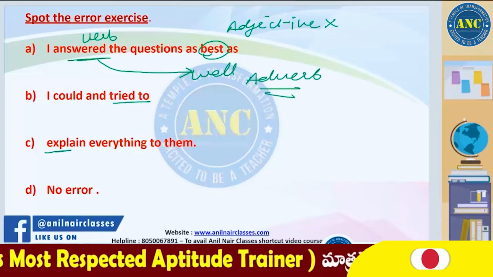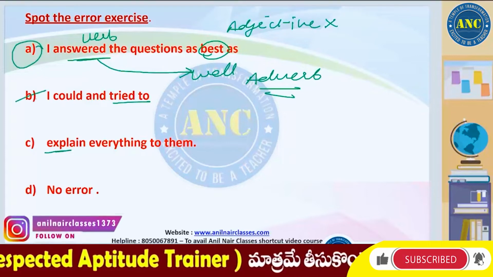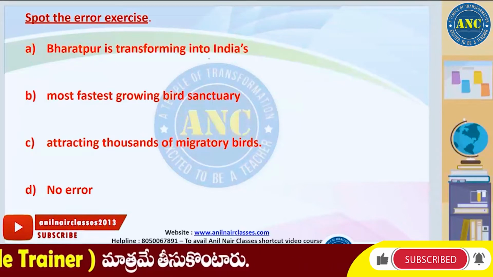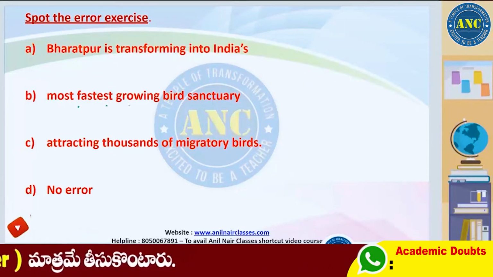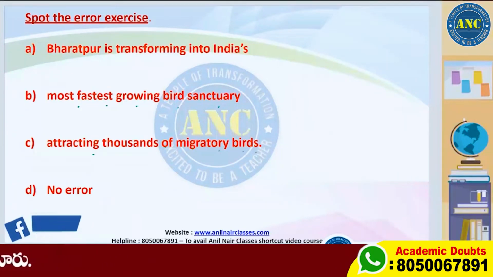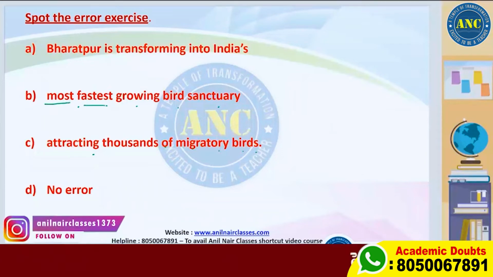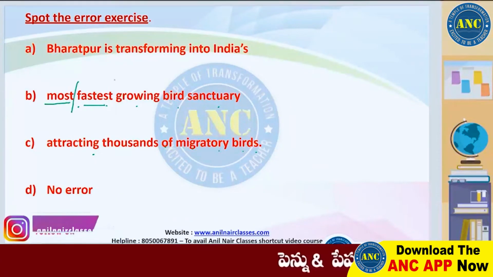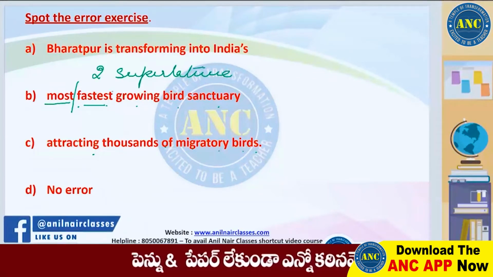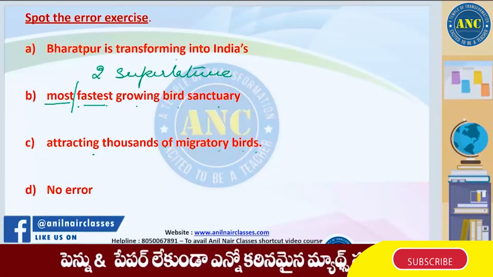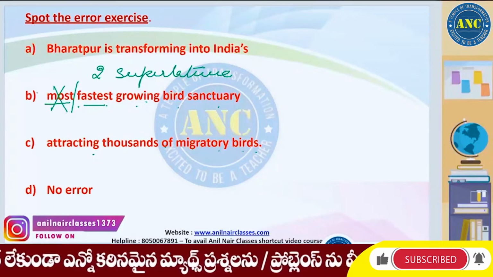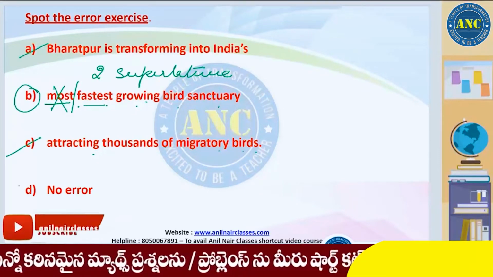We don't need an adjective. So A is the right answer. Get rid of B, C and D. Next one. Bharatpur is transforming into India's most fastest growing bird sanctuary, attracting thousands of migratory birds. Now, most and fastest are both used in the superlative degree. You have two superlatives. That is called redundancy. You have to just say Bharatpur is transforming into India's fastest growing bird sanctuary. We don't need most over here. So B is the right answer. Get rid of A, C and D.